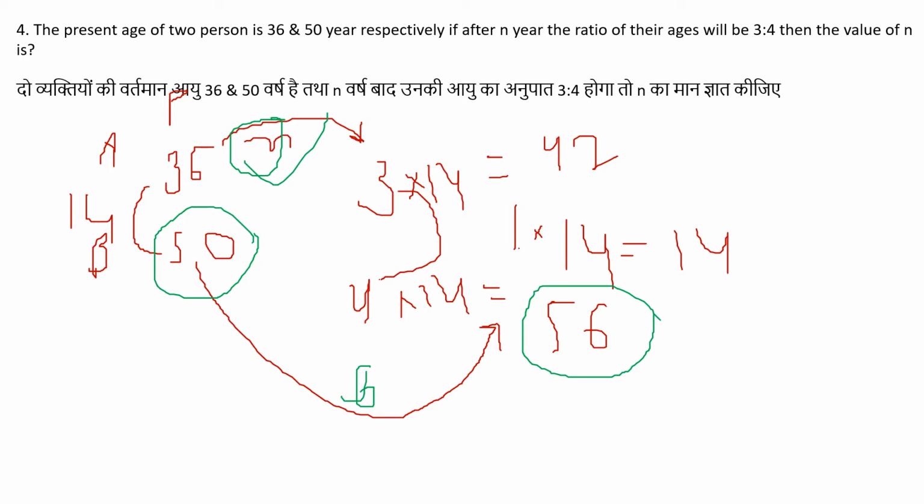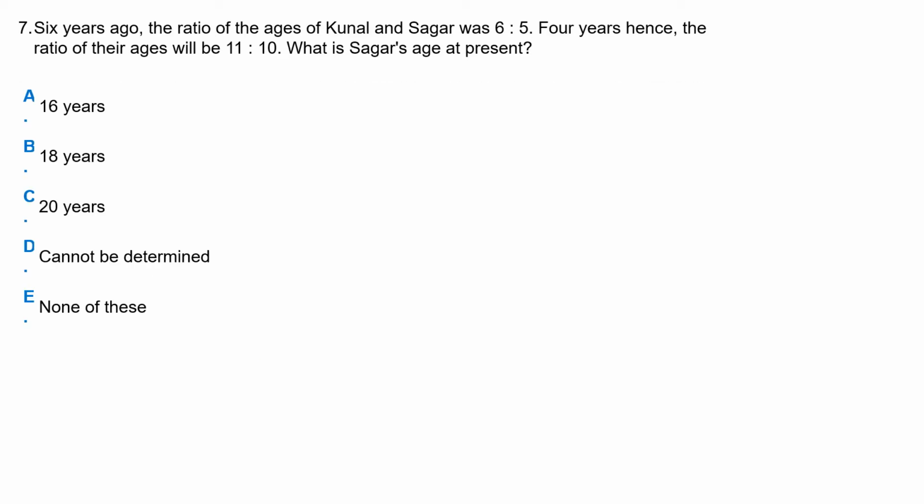Okay, let's see the next question. Six years ago the ratio of the ages of Kunal and Sagar was 6:5, and 4 years hence the ratio of their ages will be 11:10. Then what is Sagar's age at present? First we assume Kunal and Sagar as K and S, and the present as P.